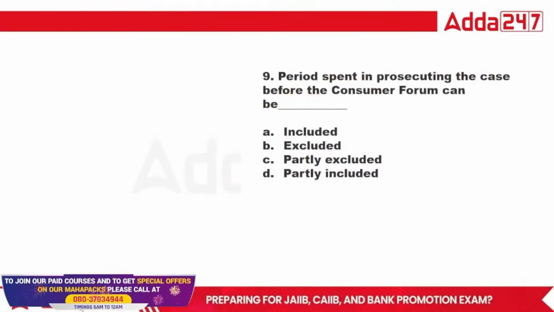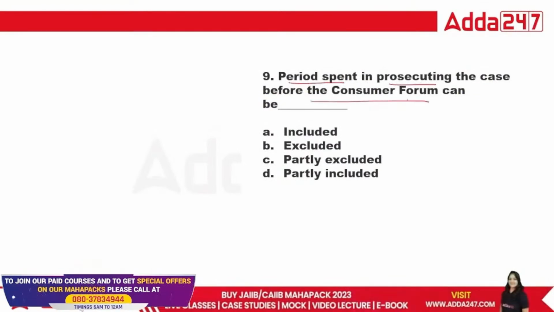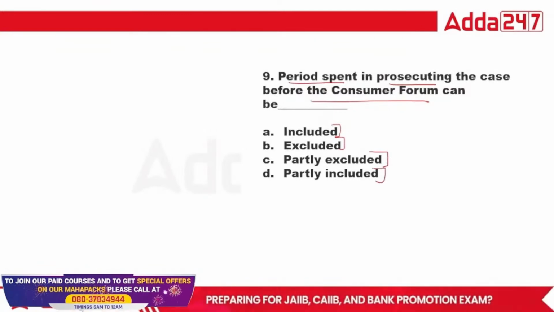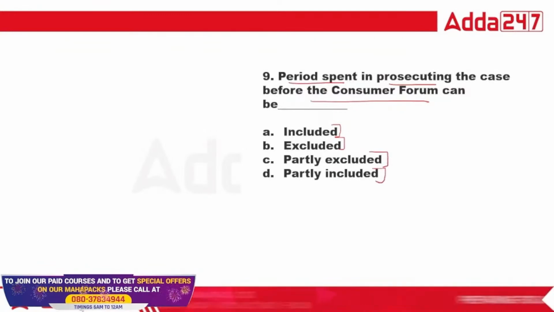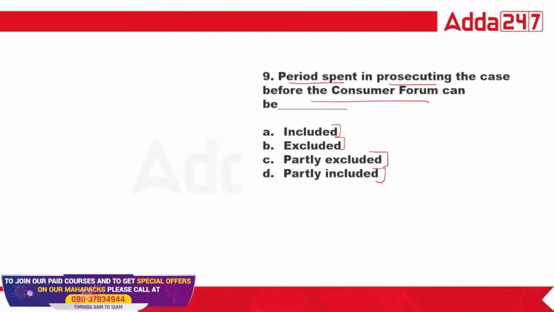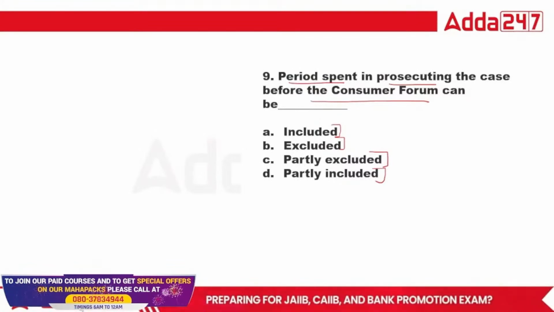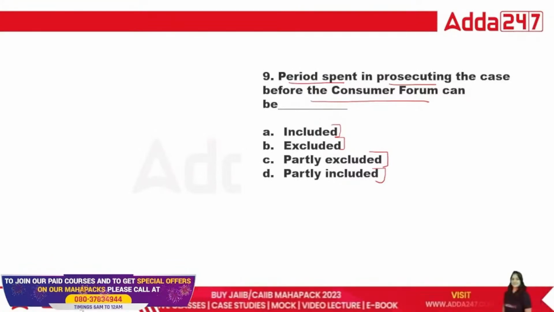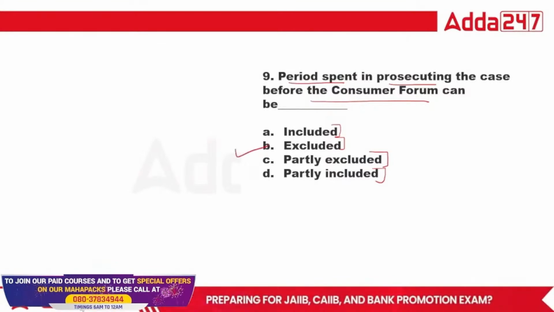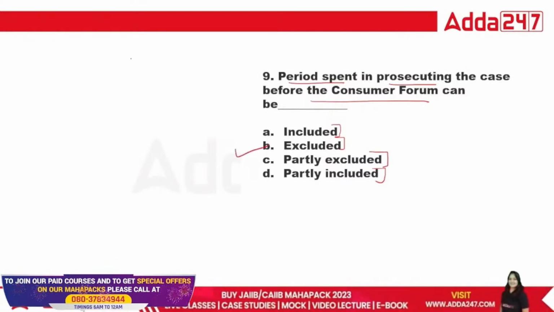Okay, next. The period spent in prosecuting the case before the consumer forum can be included, excluded, or partially included. What is the right answer? See, the period spent in prosecuting is excluded. So for the ninth one, B is the right answer. It will be excluded. And in the previous class, we have already done what things can be excluded.